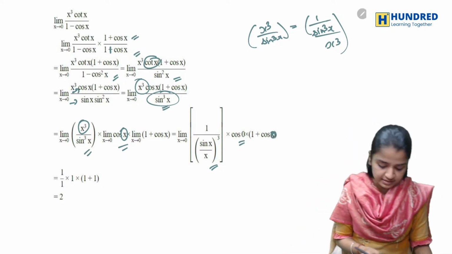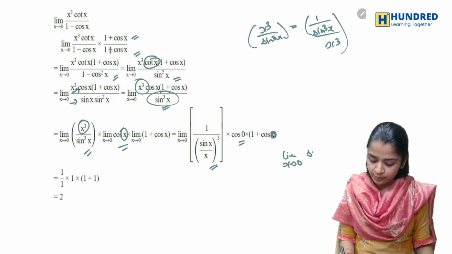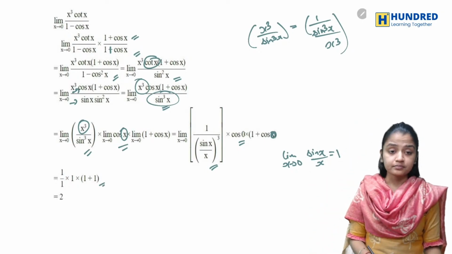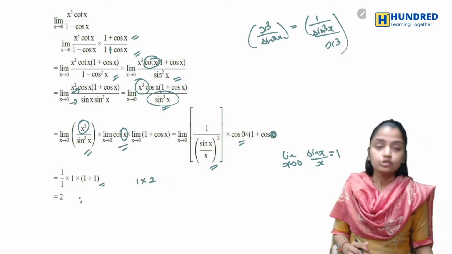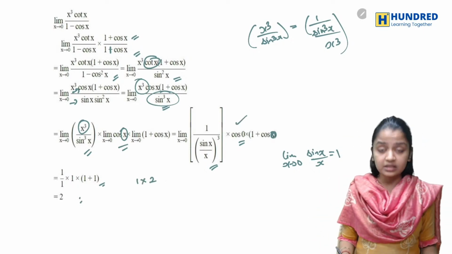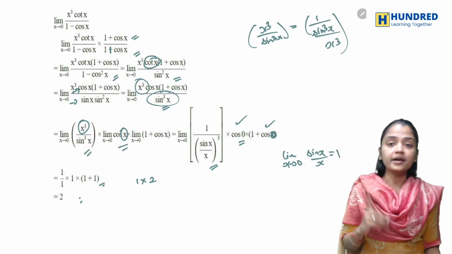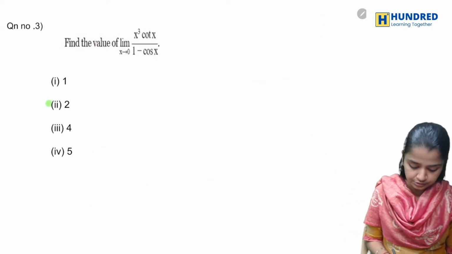So what happens next is, you know that limit x tends to 0, sin x by x is nothing but 1. The same way I'm doing it. So it will be 1 into 2, which is basically 2. Cos 0 is 1 and cos 0 is 1. So 1 into 1 plus 1, which is 2. So your answer for this one is 2. Okay.